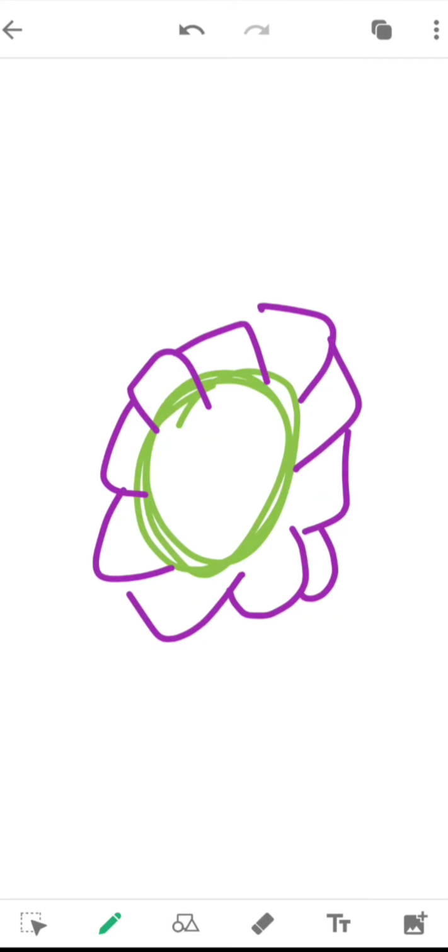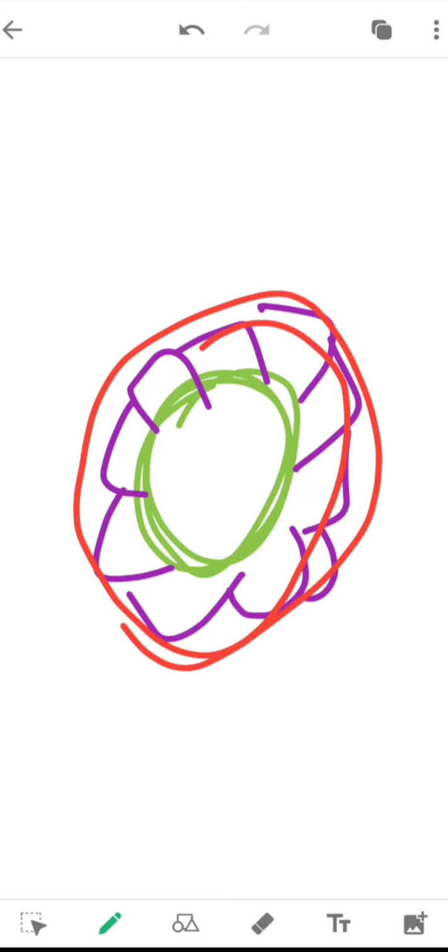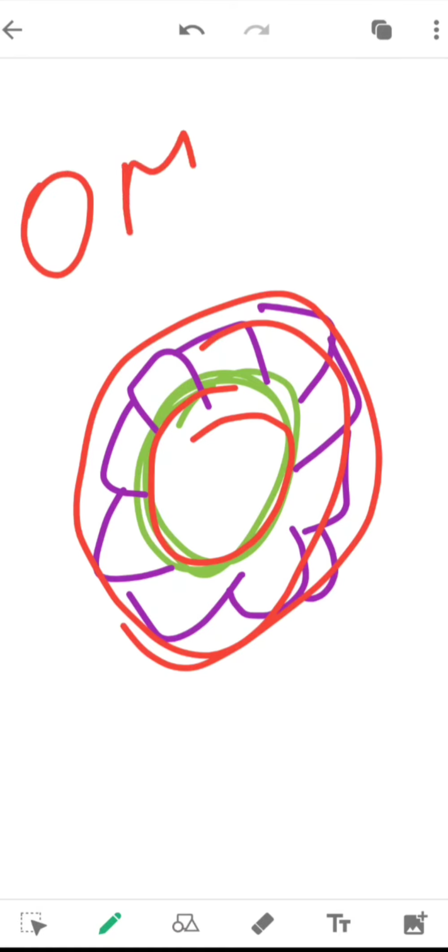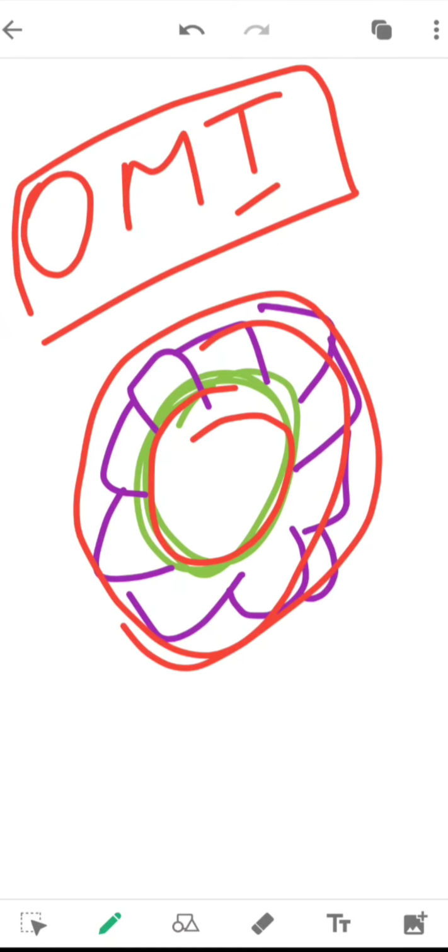One more point to note is that the follicular cells surrounding the primary oocyte, the purple ones that are surrounding the primary oocyte, are believed to secrete a substance called oocyte maturation inhibitor, OMI in short. The main function of this oocyte maturation inhibitor is to keep the meiotic process of the oocyte arrested whenever it is required.